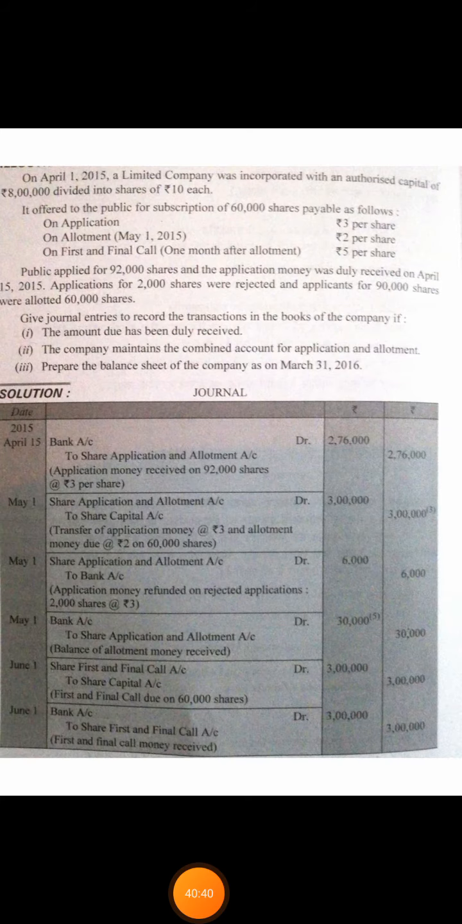Now for the first and final call, share first and final call account debit to share capital account, 60,000 multiplied by first and final call money, which is 5. 60,000 multiplied by 5, it is rupees 3 lakh. And then for receiving the first and final call, it is bank account debit to share first and final call account with an amount of rupees 3 lakh. Clear? This was all about the joint application and allotment account.